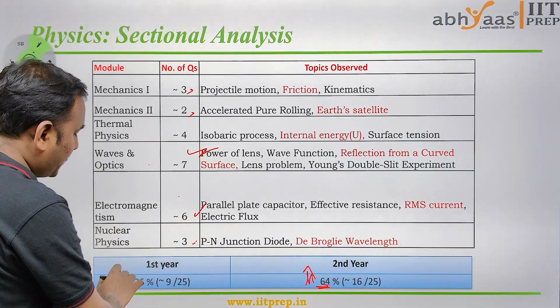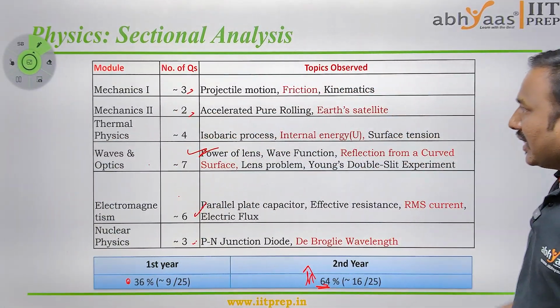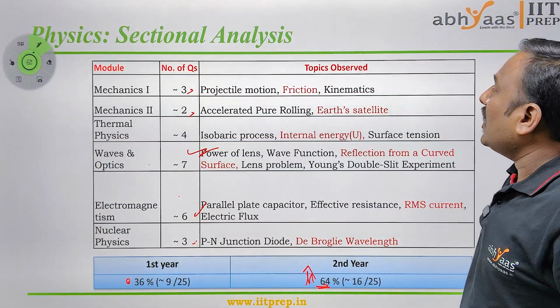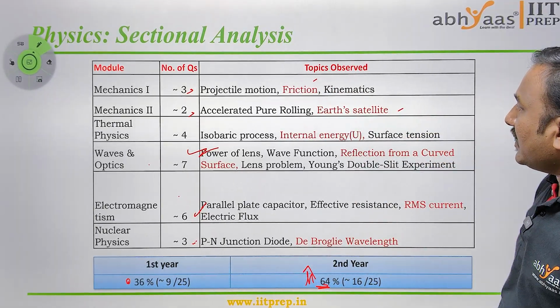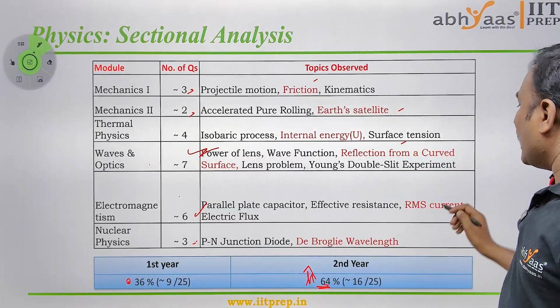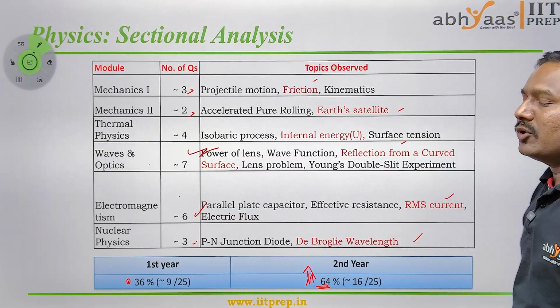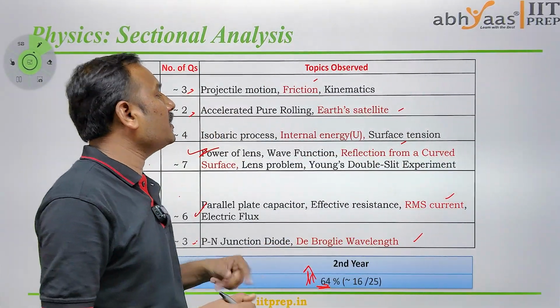And if you see the first year syllabus, there was a little bit of reduction. The difficult questions have come from the topics of friction, earth satellite, internal energy, reflection from curved surfaces, RMS current, and de Broglie wavelength. So from these topics the difficult questions have come.